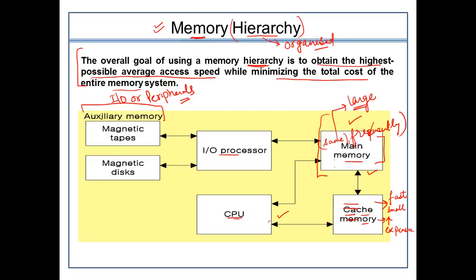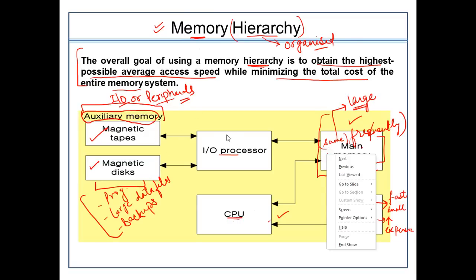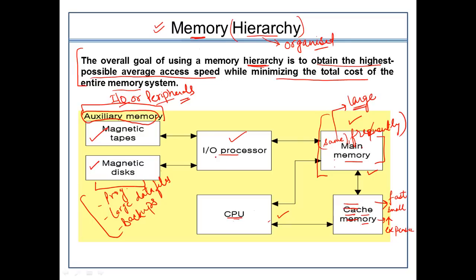Now there comes another kind of memory, which is, I suppose, new to all of you. That is the auxiliary memory. Auxiliary memory usually comes under the category of secondary memory, where the peripheral devices, usually consisting of magnetic disks and magnetic tapes, generally hold programs or large data files, as well as backups. All these kinds of auxiliary memories are responsible for storing such data. They can access the main memory but only through the IO processor. This is another property required.